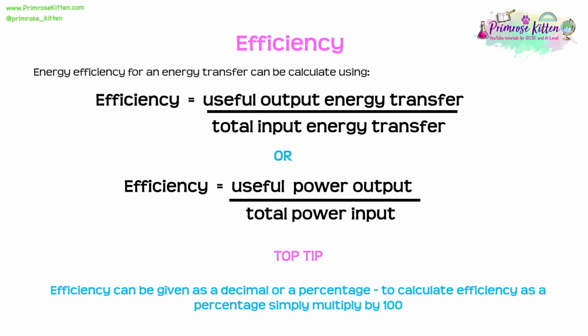If we ever needed to increase the efficiency, we need to increase the amount of useful energy transfer. Therefore, we need to minimize the amount of energy dissipated and wasted. The way that we could do this is things like streamlining, things like lubrication, try and stop frictions within the system, which could, of course, lead to energy transfers into less useful forms of energy.